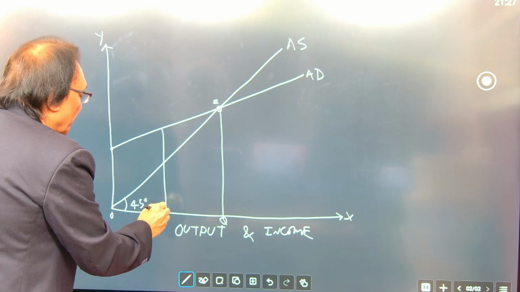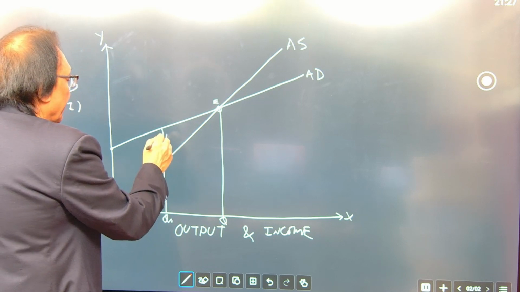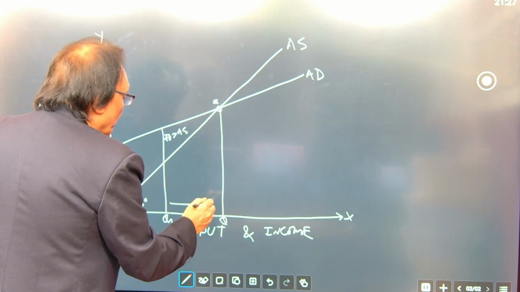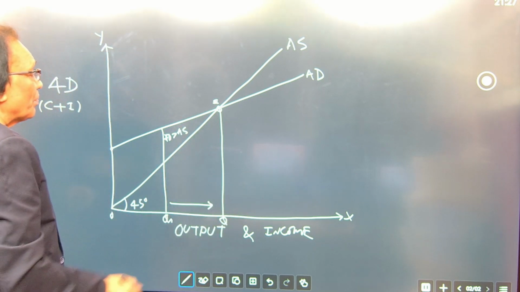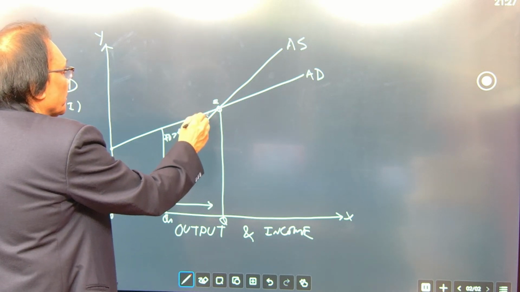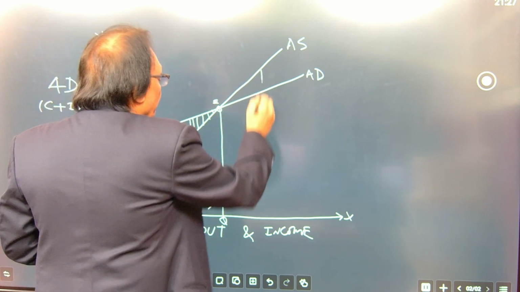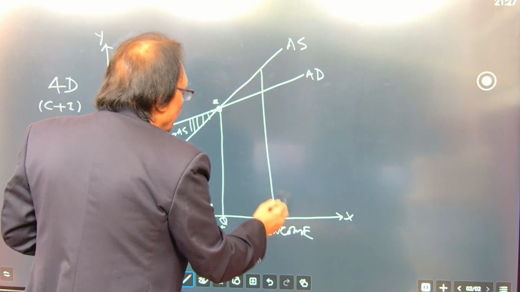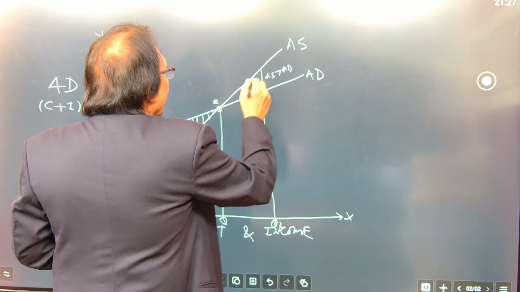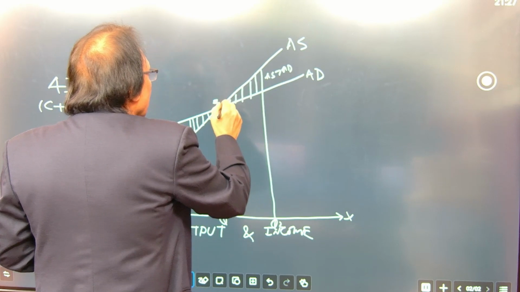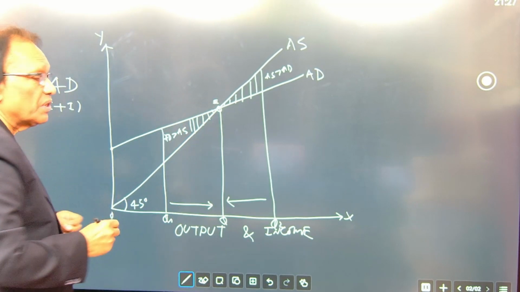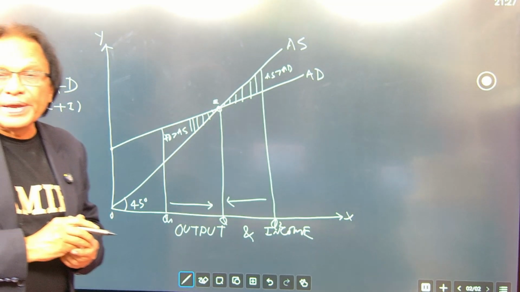Suppose here at OQ1 level of output, AD is greater than AS. As a result, output, income, and employment level will go up till the point AD becomes equal to AS. Here, this gap is being bridged. And if you go beyond this point, at OQ2, AS is greater than AD. So what happens? Again, we'll come back this way. Output will decrease, income and employment level will decrease till the point AD becomes equal to AS.